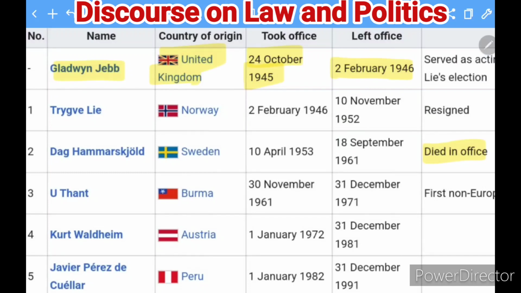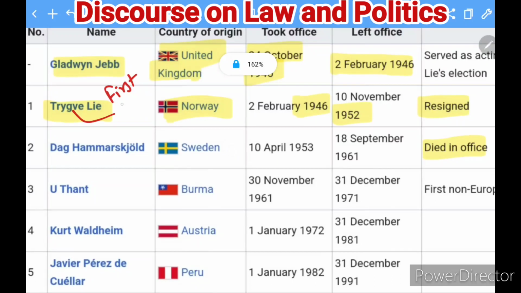So the first man who was there, that is Trygve, belonged to Norway, and he was in office from 1946 till 1952, and he resigned from his office. So this is how you can find that. Trygve was the first. This is a question which you can find in the prelims: first Secretary General of the United Nations. Okay, and he remained for almost 6 years, more than 6 years, 6.5 like that.